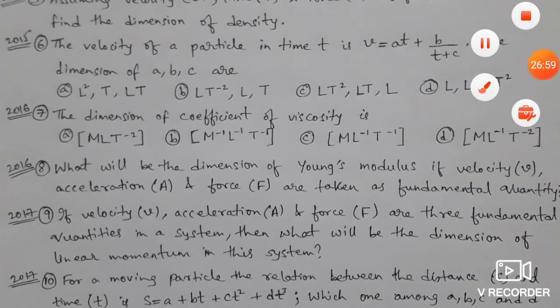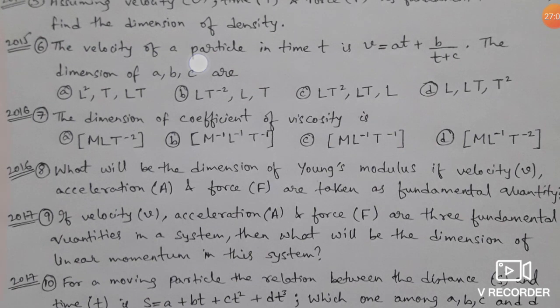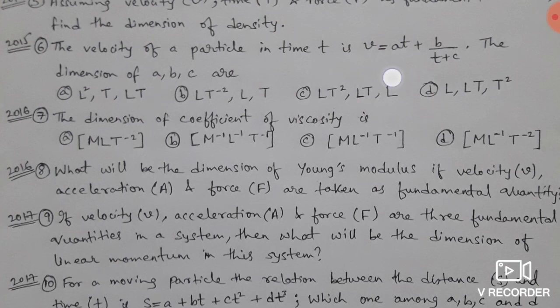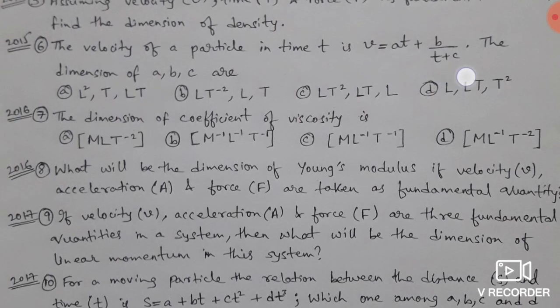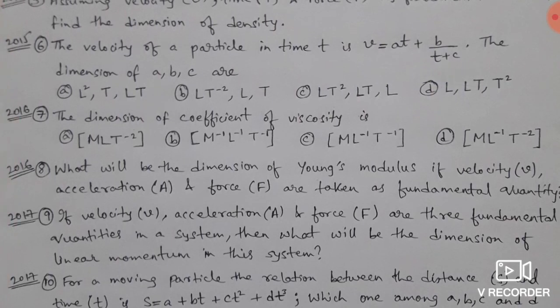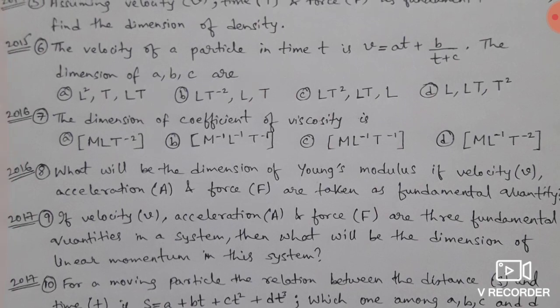Now let us solve question number 6 here. It is given the velocity of a particle in time t is v equal to at plus b by t plus c. The dimension of a, b, c are. It is MCQ type question. So we have to find out the dimension of a, b, c. So let us come to the board.